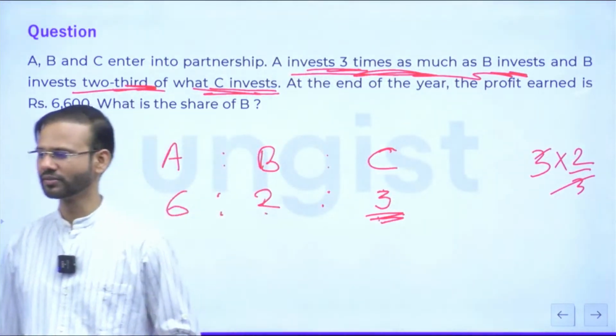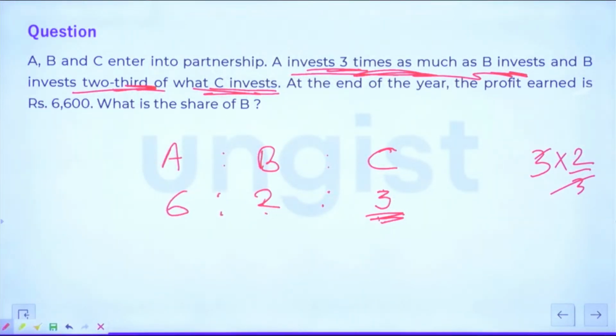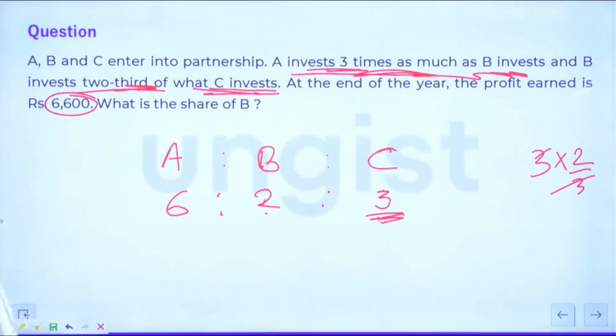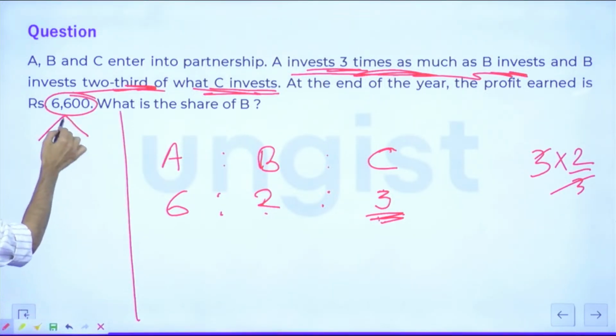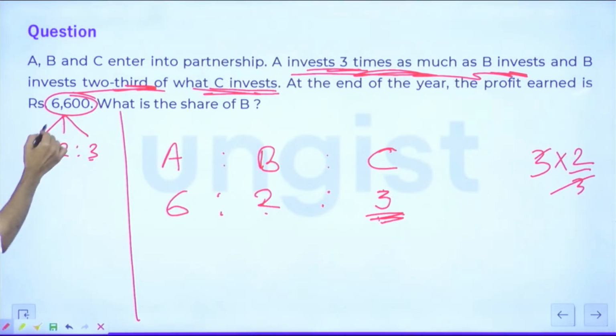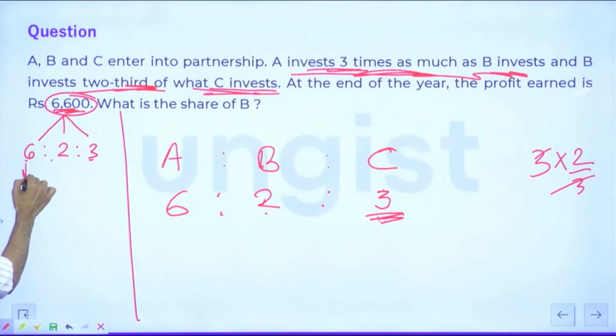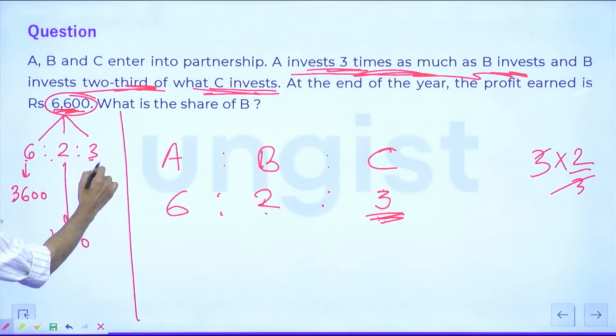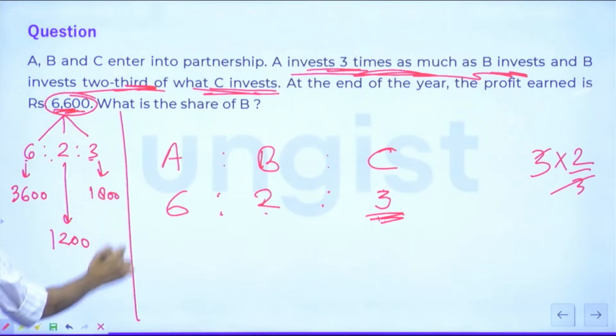Those who are sitting online also? Okay, alright, good. After that, everyone, the question is saying the total profit was 6600. So 6600 will be divided in the ratio 6:2:3. Guys, what is the sum? 11. So this is 600, right? So 600 into 6, 3600. 600 into 2, 1200. And 600 into 3, 1800. Guys, yes or no?